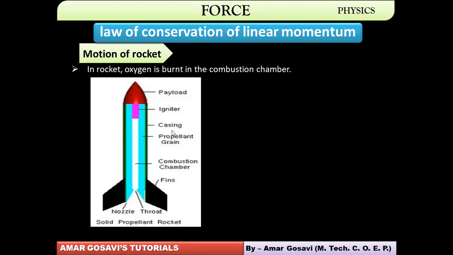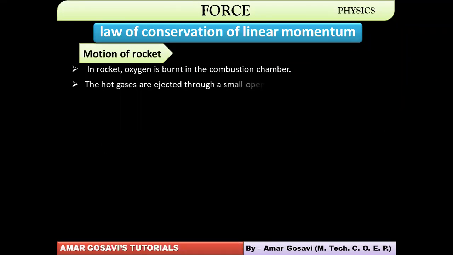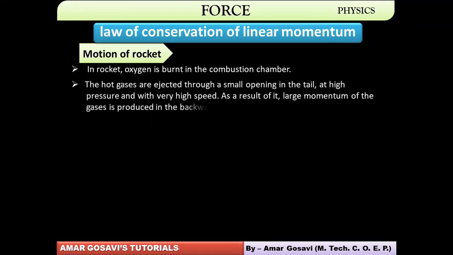Initially, when this process was not happening, the initial momentum of the system was zero, and when the process starts happening, the gases move downwards through the nozzle, and the rocket moves upwards. The hot gases are ejected through a small opening with high pressure and high speed.